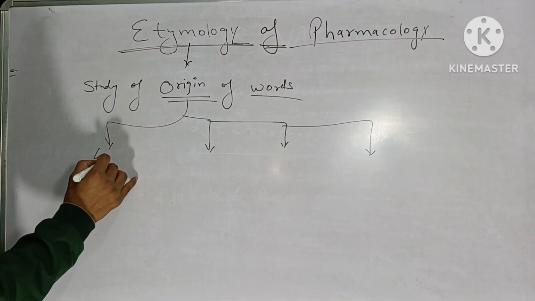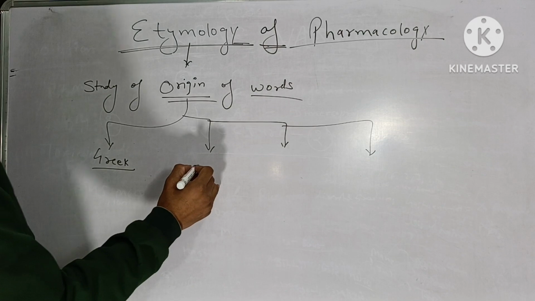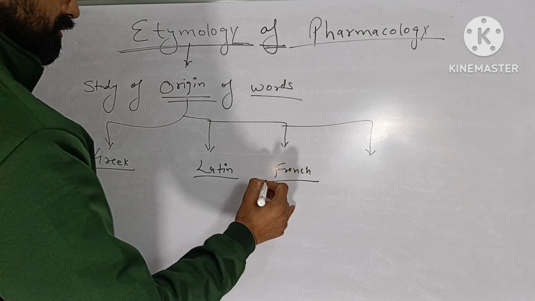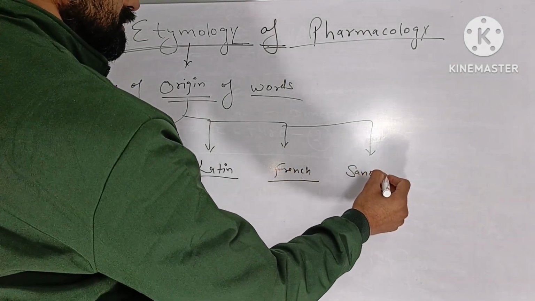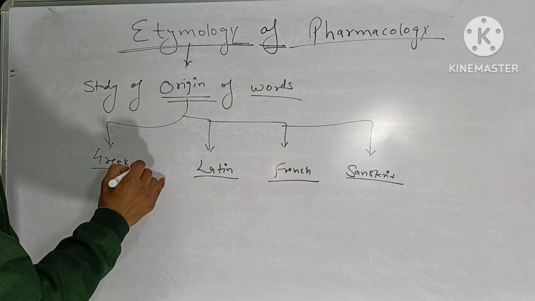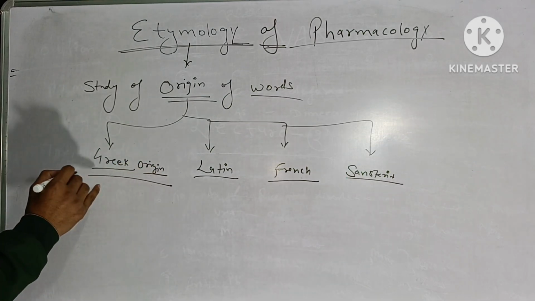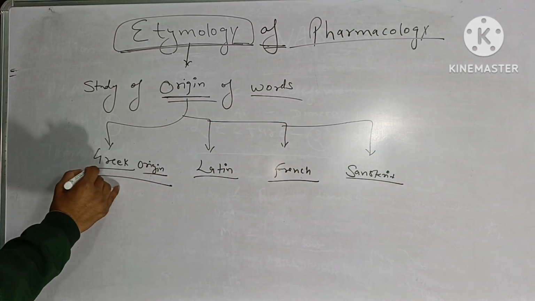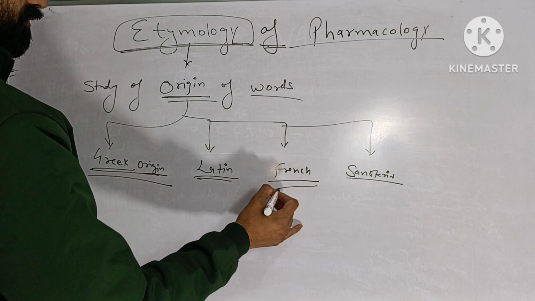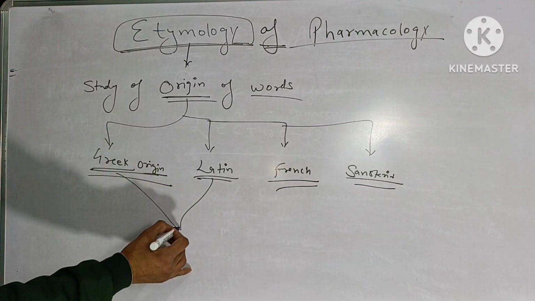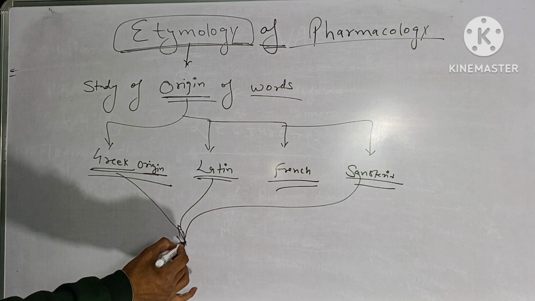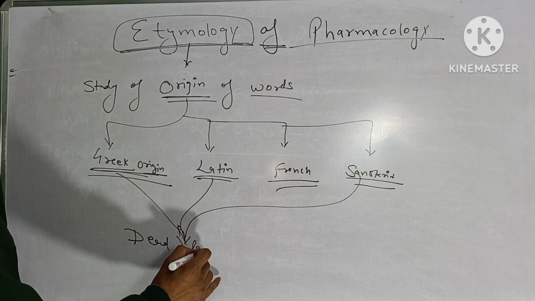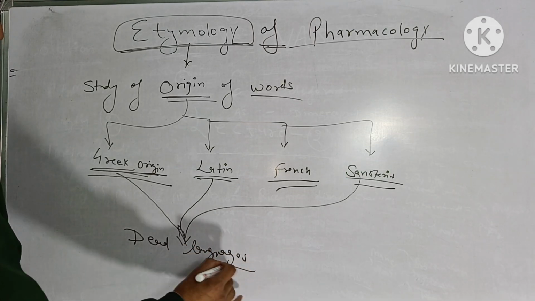That origin may be in Greek language, Greek origin, Latin origin, that could be French origin, or even Sanskrit origin. So etymology is the study of origin of words. Origin could be Greek origin, Latin origin, French or Sanskrit origin. These origins, they are known as dead languages.